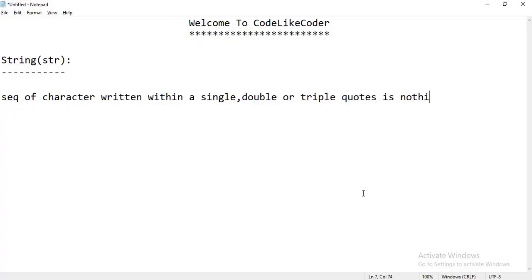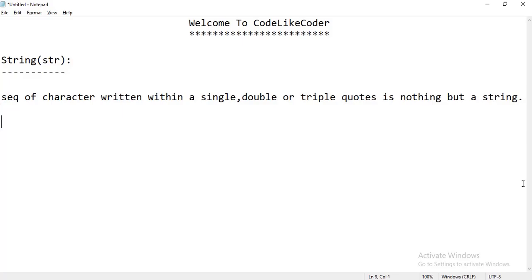Any sequence of characters which is wrapped with single, double or triple quotes is nothing but a string.